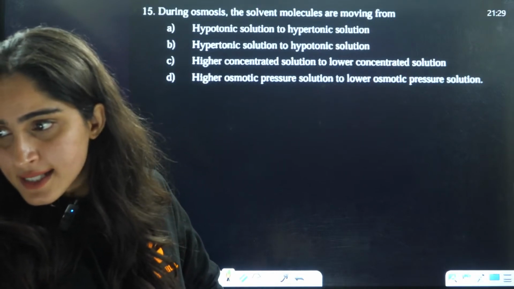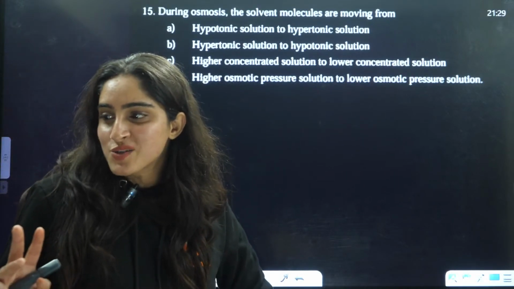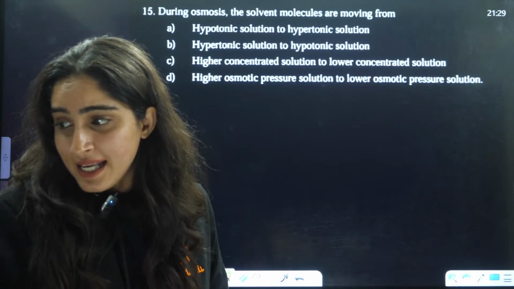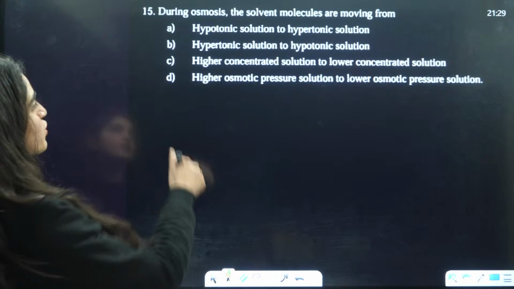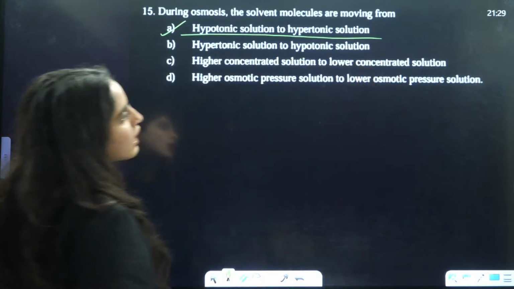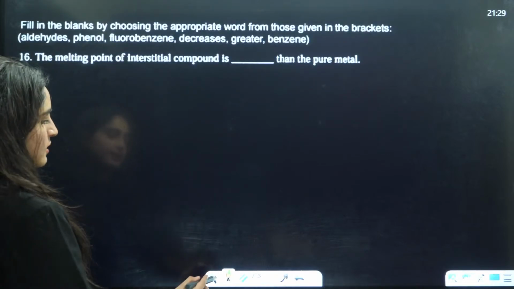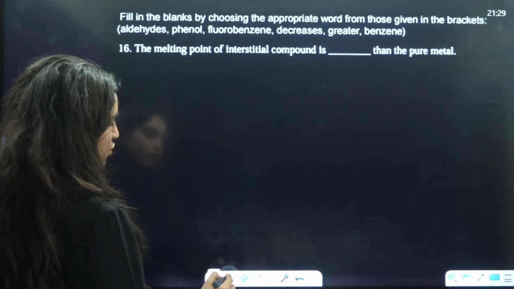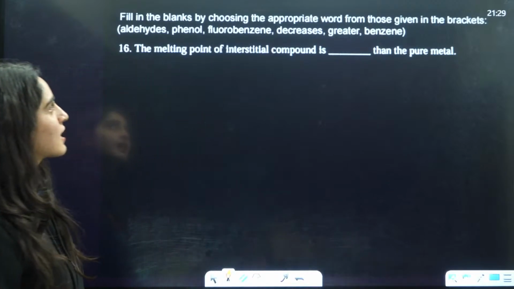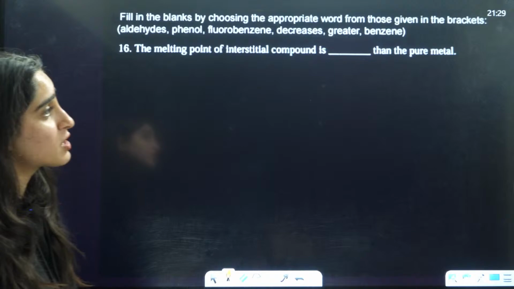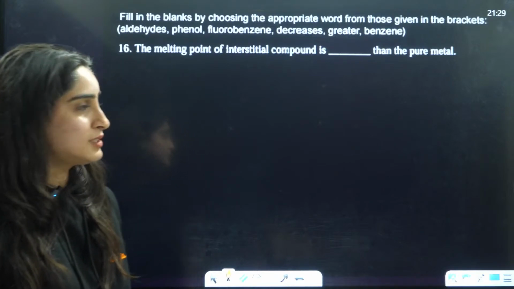Only Manikanta is telling me the answer. Who else is going to tell me the answer? Srinivas is also telling the answer. Very good. A. Very good. So the answer is going to be hypotonic to hypertonic solution. Okay, so A is the correct answer. Now fill in the blanks. Now you have to solve fill in the blanks, guys. The first question is, the melting point of interstitial compound is dash than the pure metal.